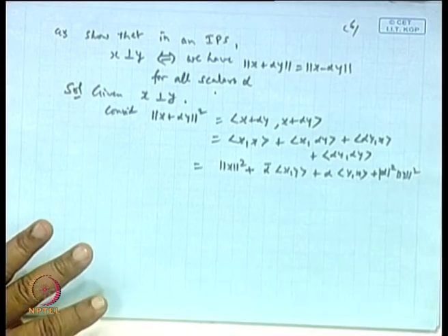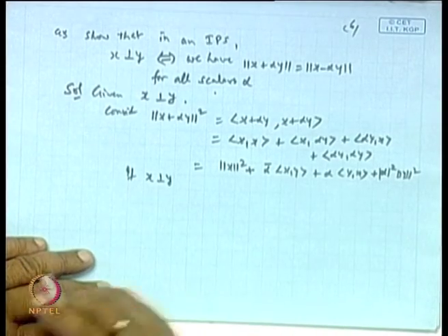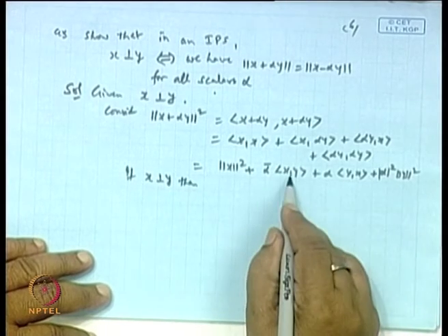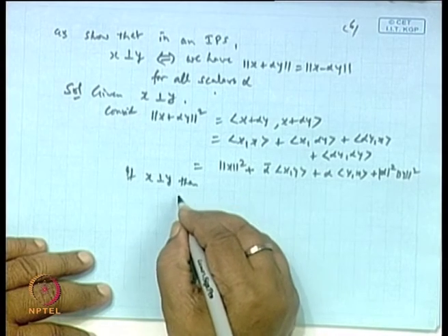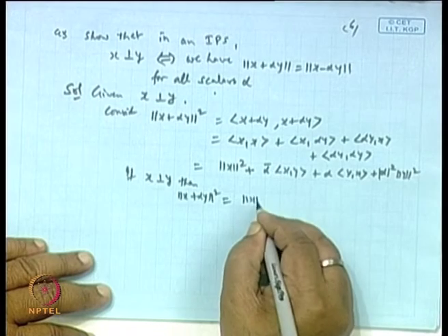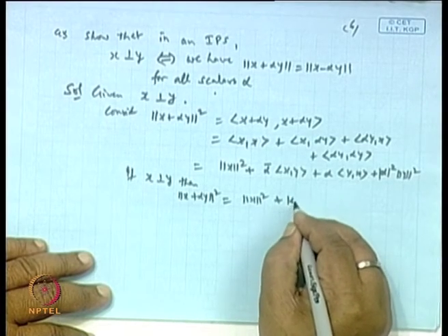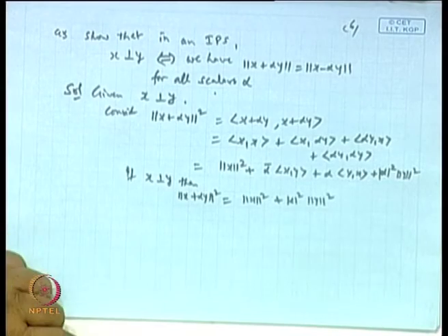Now if x is orthogonal to y, then this inner product will be 0 and this inner product will be 0, so we get this equal to norm of x square plus mod alpha square norm y square. Okay.